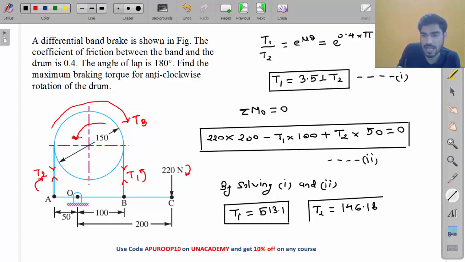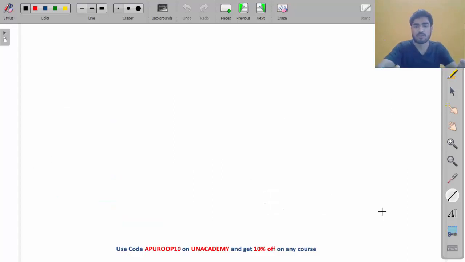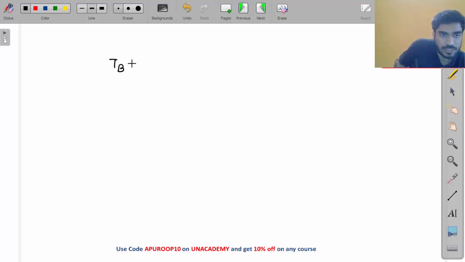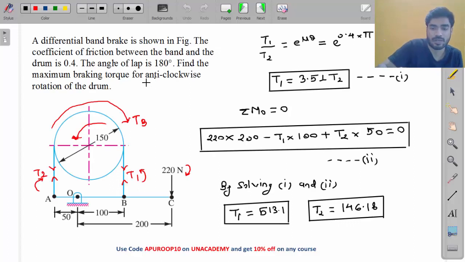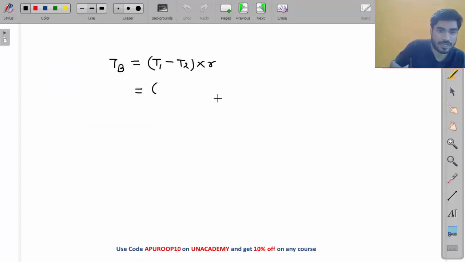Now we can easily find the braking torque. Once we have T1 and T2, what will be the braking torque? TB will be equal to T1 minus T2 multiplied by R, right? Put the values. T1 is 513.1, so this will be 513.1 minus T2.